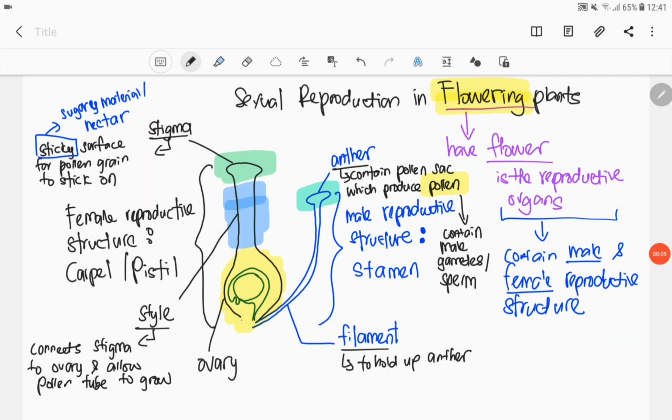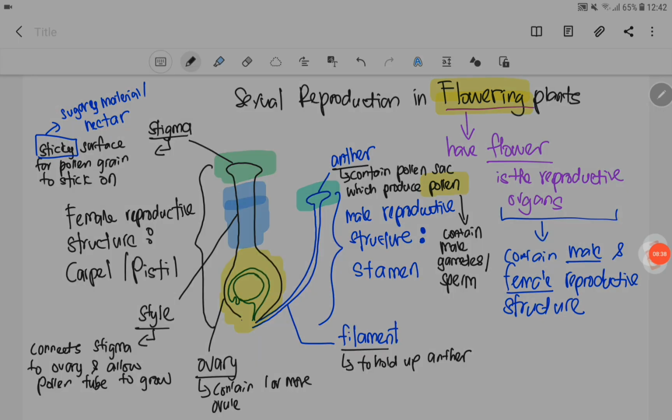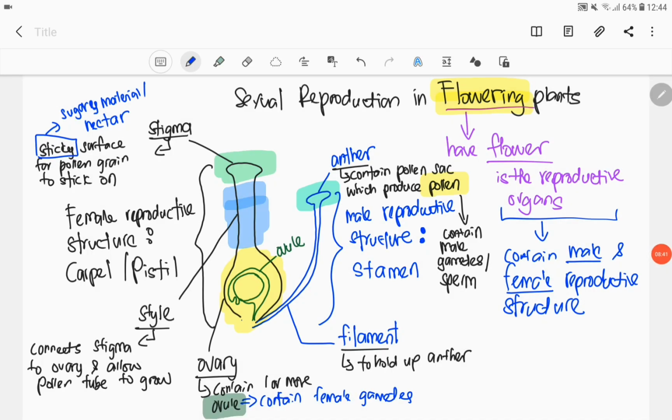So, style is a structure that connects stigma to the ovary and allow a structure called pollen tube to grow. So, nanti kita akan tengok apakah itu pollen tube. So, next is ovary. So, ovary is the part of the carpel that contain one or more ovule. So, dalam gambar yang saya lukis ni, yang color hijau tu adalah ovule. So, the whole structure yang saya highlightkan color kuning, so itu adalah ovary. Dalam ovary tu baru kita jumpa ovule. So, dalam ovule kita akan jumpa the female gametes. So, ovary contain ovule. So, dalam ovule baru ada female gametes.